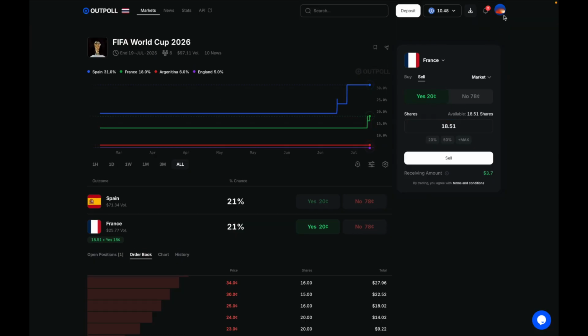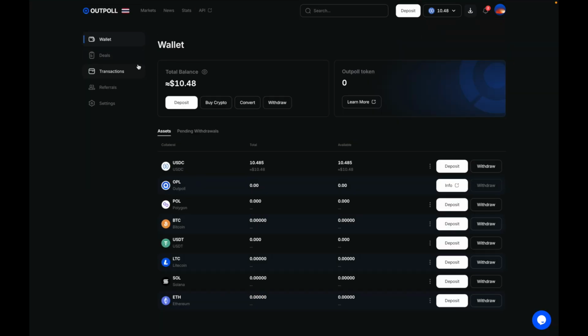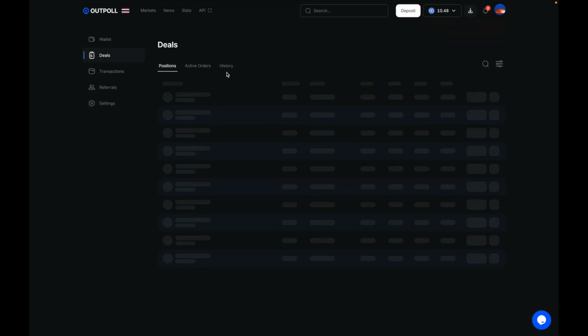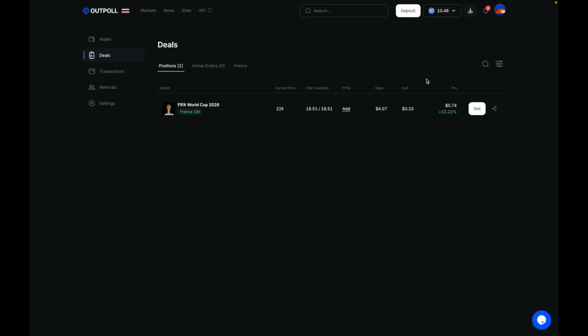Or another thing you can do, if you go into your profile, go to wallet and head over to deals on the left here. This is going to show you your current positions, and you'll see over here in the middle you have the option to add a take profit or stop loss. Enter the amount of shares. If you want to do all the shares, just hit max. Now say for example we want to take profit at 40 cents per share. We would just put 40 in here. Or maybe we want to sell our yes shares if the price goes below 12 cents for example. So you just put that in there.